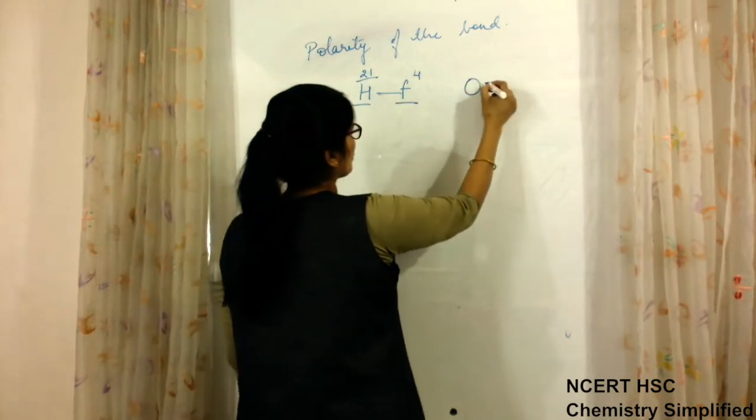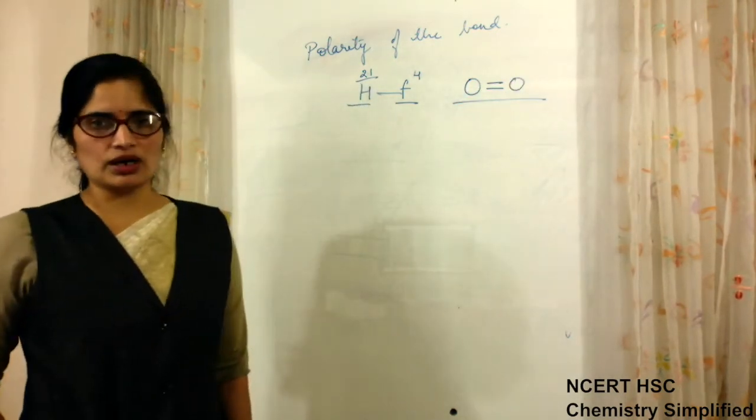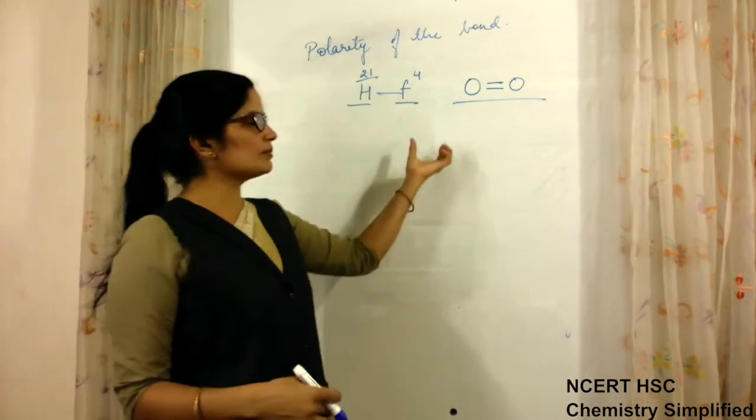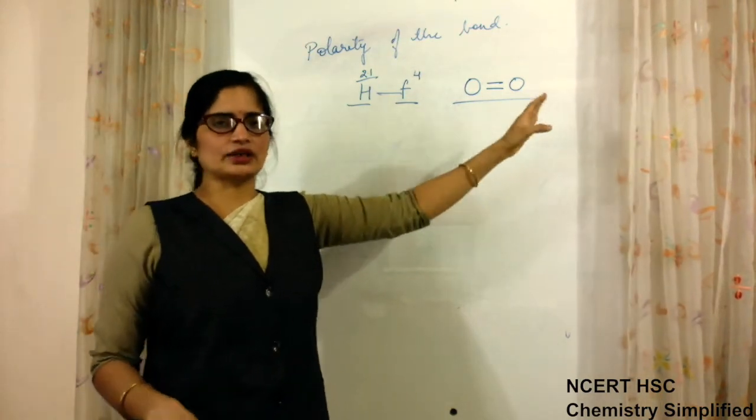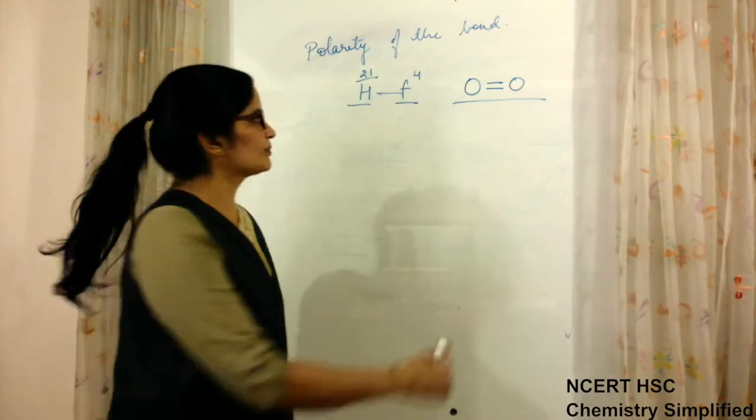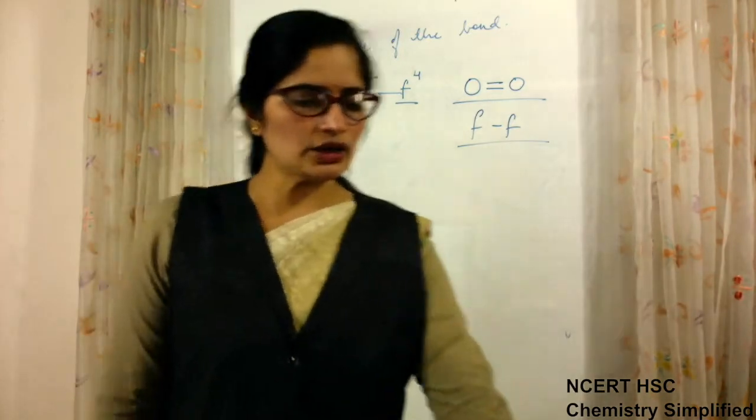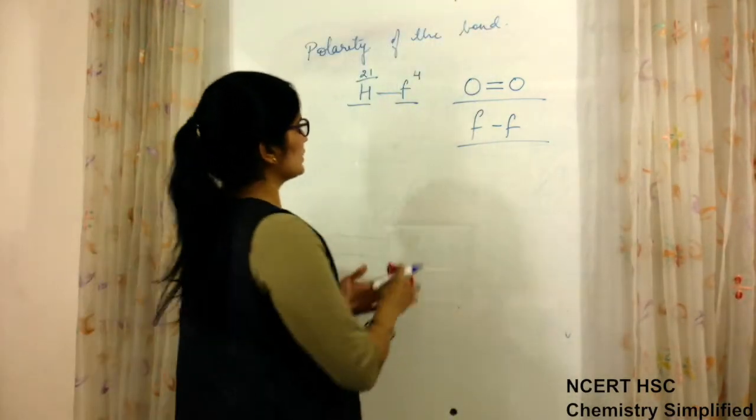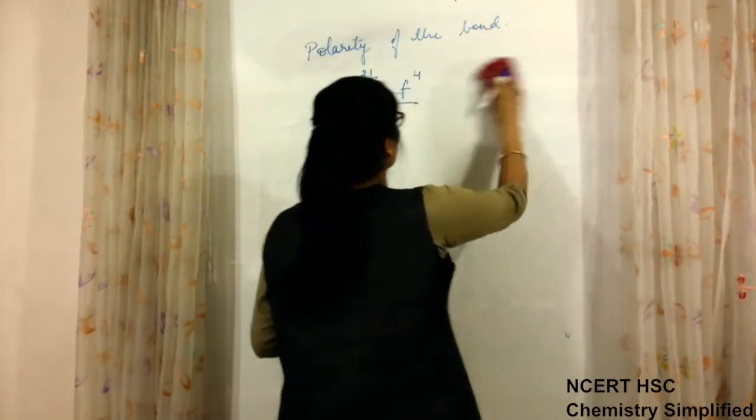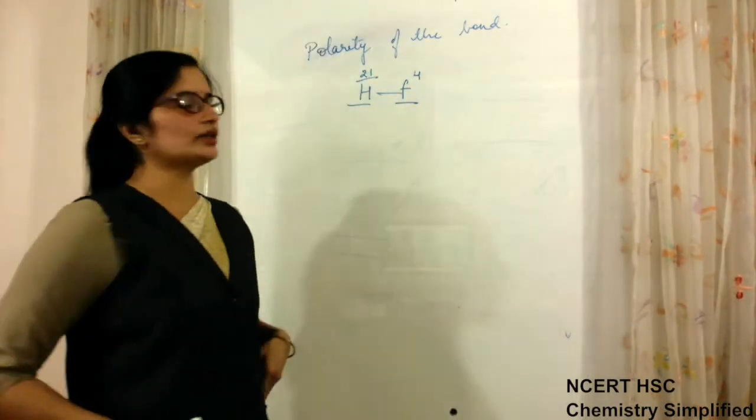If you talk about the bond between O and O, then this will not create a dipole until it has some dispersion forces later on. But initially this particular molecule does not have a dipole. F and F does not have a dipole. So when two combining atoms differ in their electronegativity values, only then can they create a dipole, and this is known as polarity of the bond.